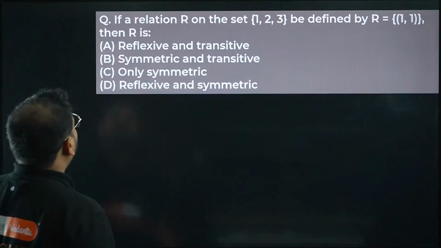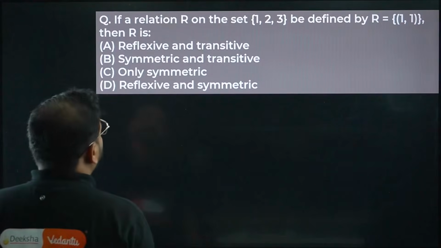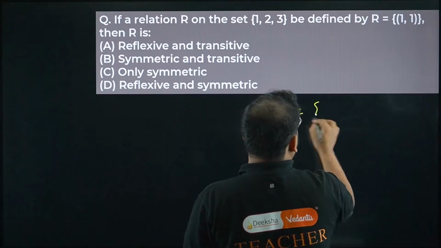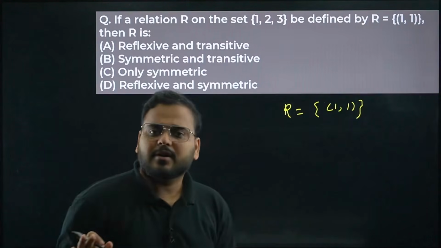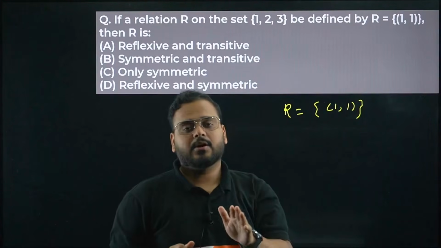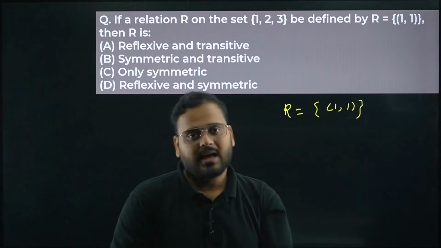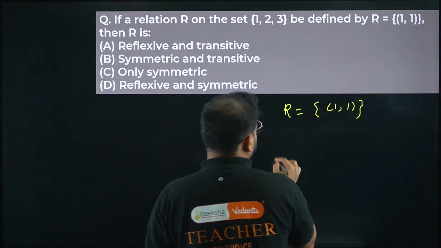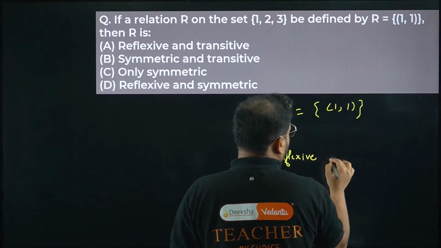Okay. So we have, if a relation R on the set {1, 2, 3} is defined by, okay, the relation has only one ordered pair in it. It means it cannot be reflexive first of all, because if it is defined on this given set which has the elements 1, 2, 3, for the relation to be reflexive, I must have (1,1), I should have (2,2) and (3,3) as well. But in this case, I don't have that. It means reflexive is not possible, okay?